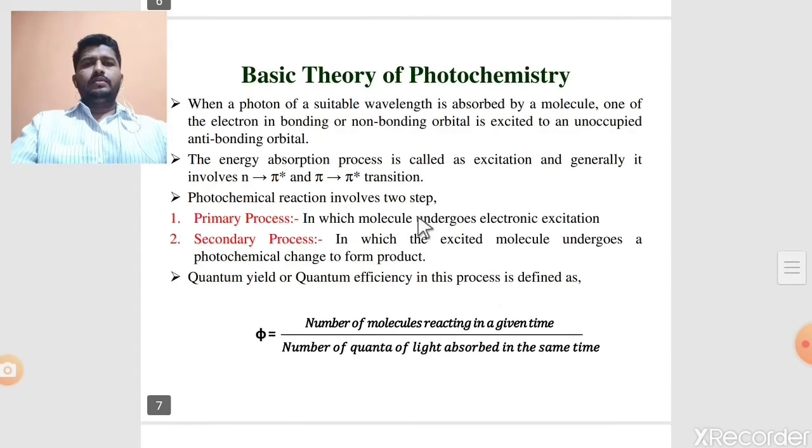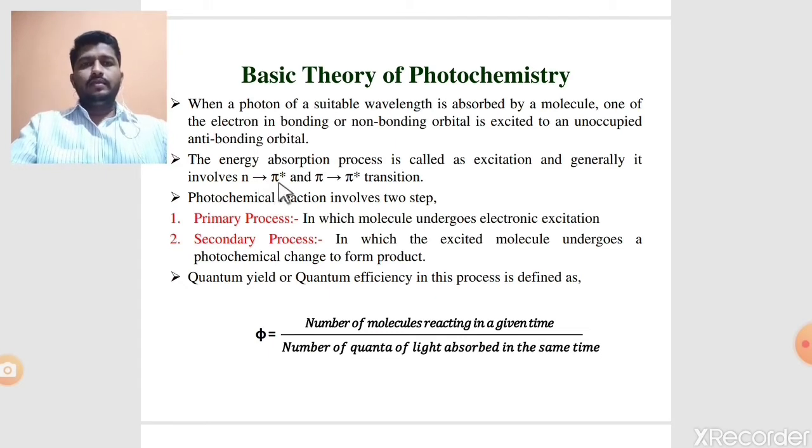The next one is the basic theory of photochemistry. What is the basic theory of photochemistry? It simply depends on the absorption of light radiation. When a photon of suitable wavelength is absorbed by a molecule, one of the electrons from a bonding or non-bonding molecular orbital is excited to the corresponding unoccupied antibonding molecular orbital. When any molecule absorbs light radiation, there is excitation of an electron from the ground state to an excited state, and this energy absorption process is called excitation. Generally, there are two types of excitation, two types of transition.